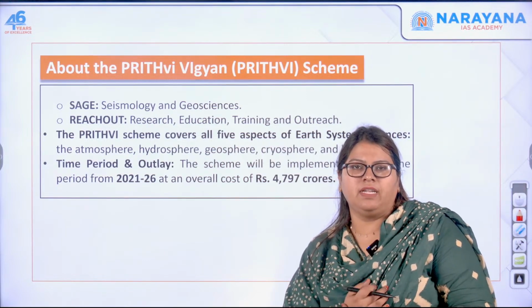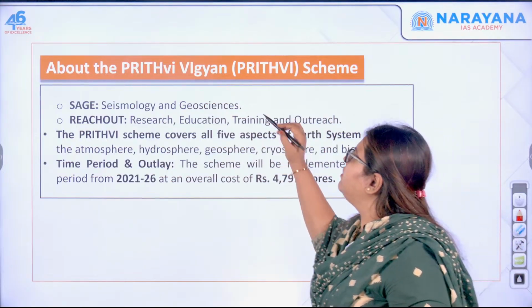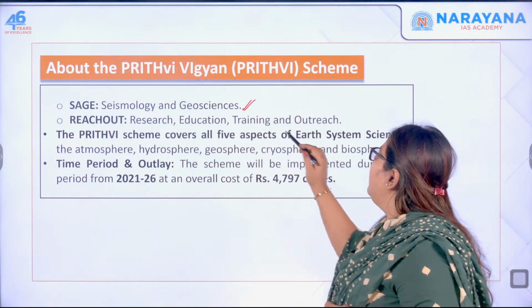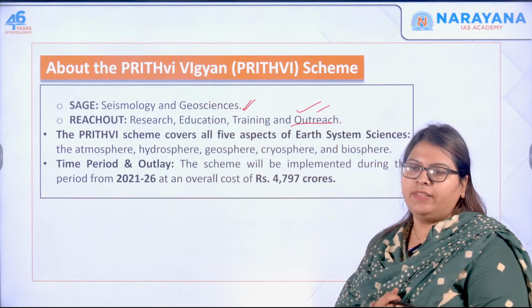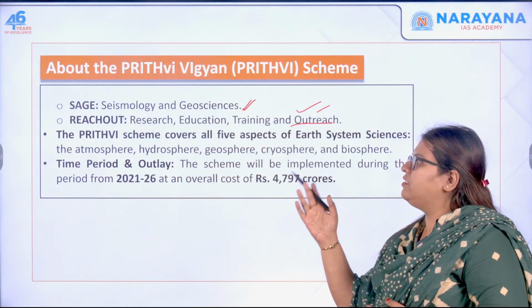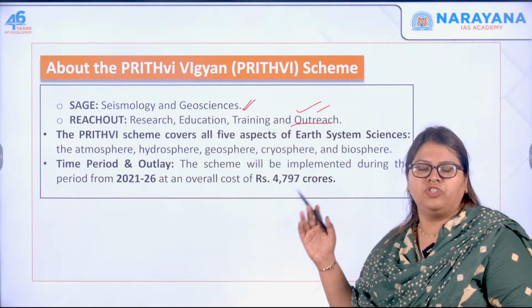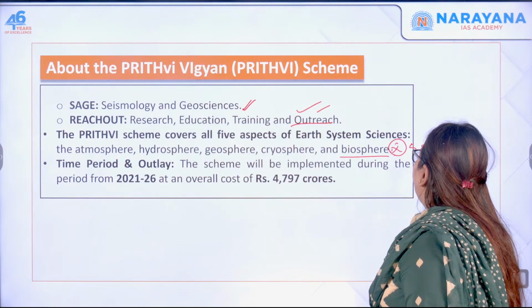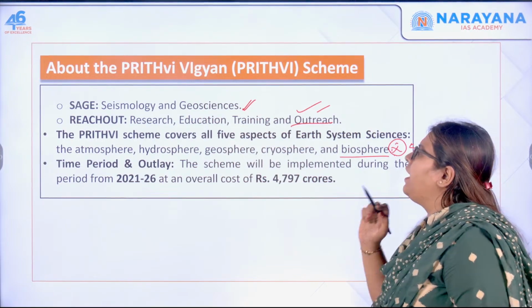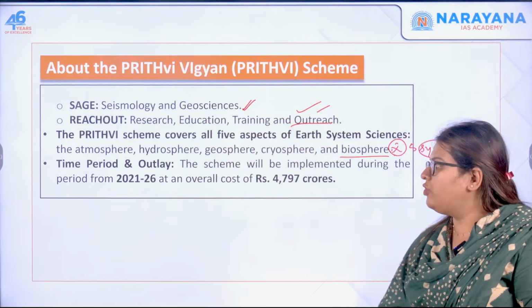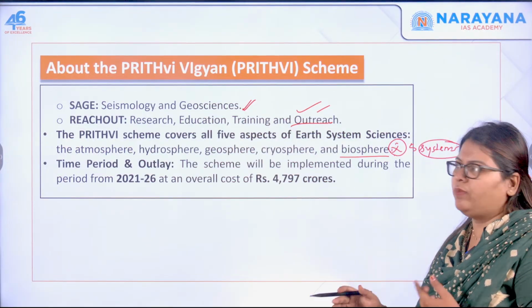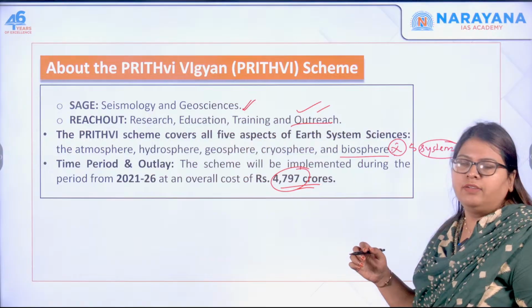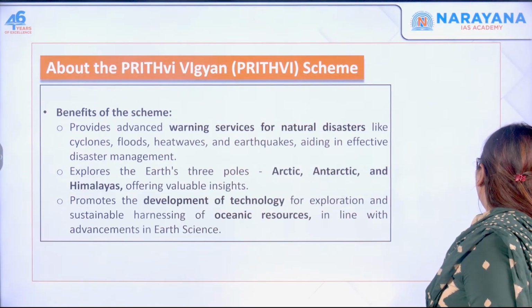Apart from SPACER, it includes SAGE, which covers seismology and geosciences, and finally REACHOUT, that is research, education, training as well as outreach. This covers all 5 aspects of the earth system. We saw the atmosphere, the hydrosphere, the geosphere, cryosphere and biosphere. Very important, all 5 systems of the earth are covered. It will be implemented during the period of 2021 to 2026 with an outlay of around 5,000 crores. So these are the different characteristics of this particular scheme.